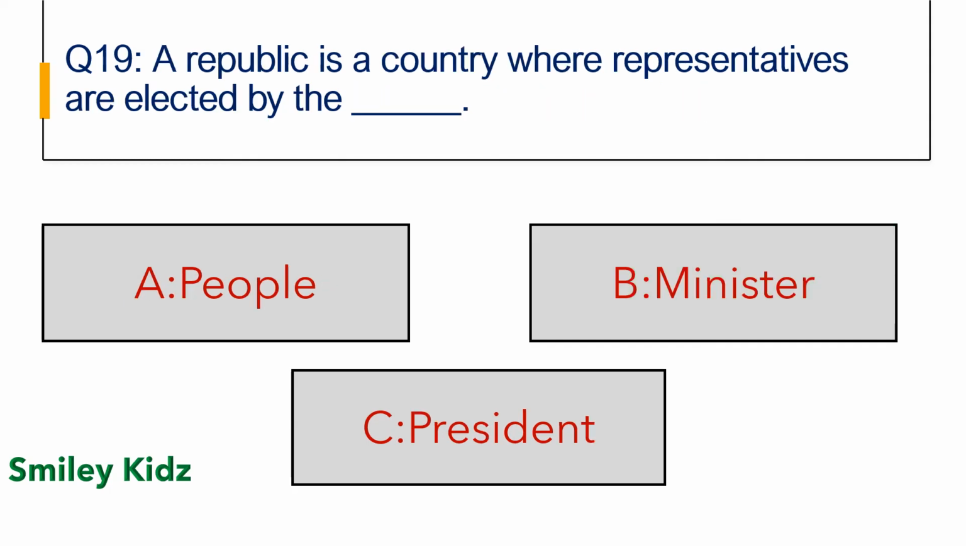Question number 19. A republic is a country where representatives are elected by the dash. Option A people, option B minister, option C president.